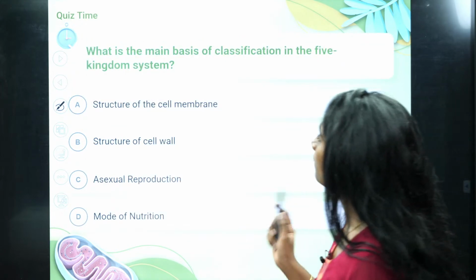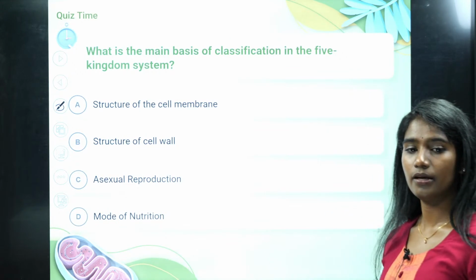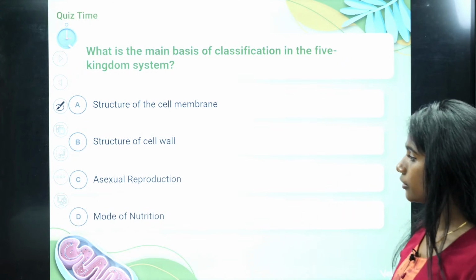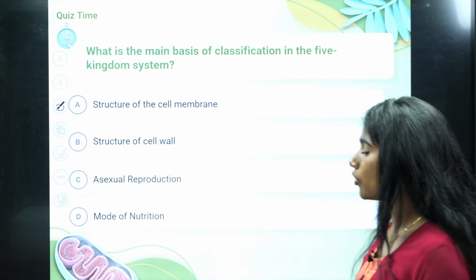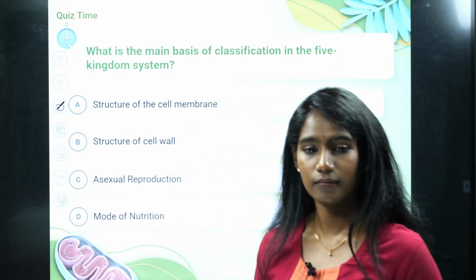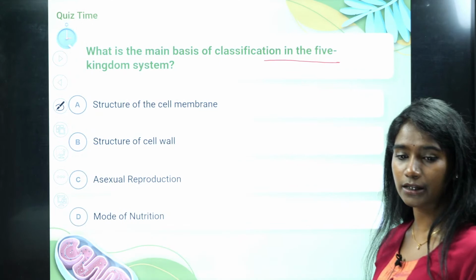Then what is the main basis of classification in the five kingdom system? Is it the structure of the cell membrane, the structure of the cell wall, the asexual reproduction, or the mode of nutrition?